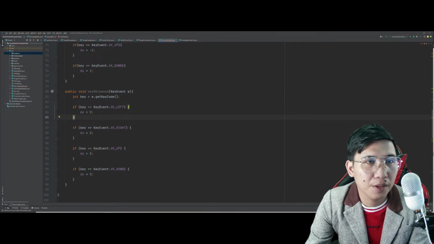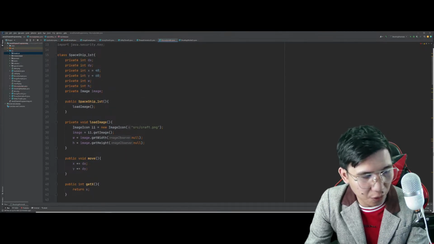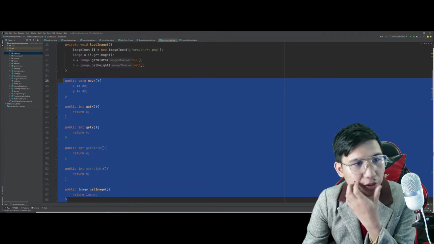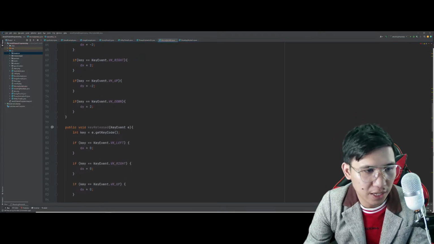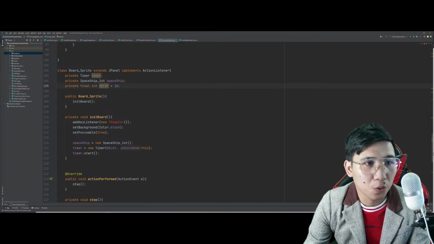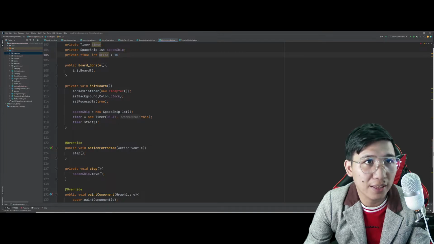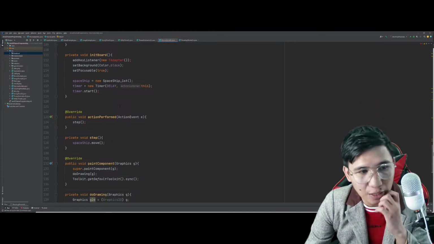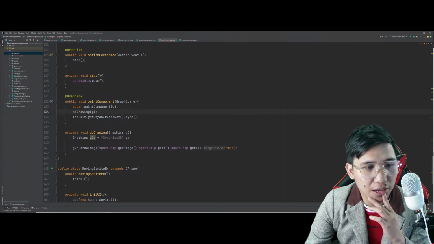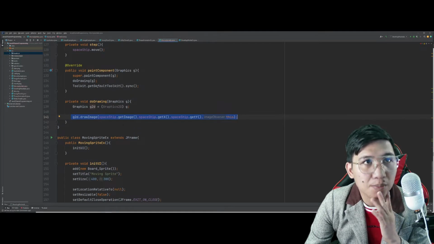Ganun siya. So I think okay na ang ating spaceship. So we have the following properties for spaceship. We also added yung mga accessors natin. And of course, the key pressed. So wala ka nang magiging problema sa spaceship. Okay na yan. So dito ngayon, babalik tayo sa may sprite natin. The board_sprite natin. Okay, so we set the toolkit. Okay na rin to. We set the do drawing, the casting, the position of this one. Everything is actually working perfectly fine.